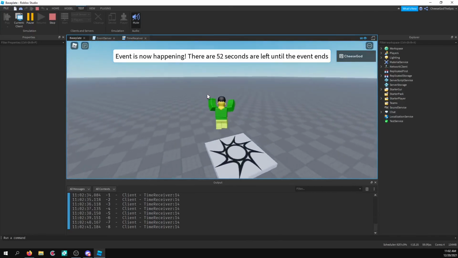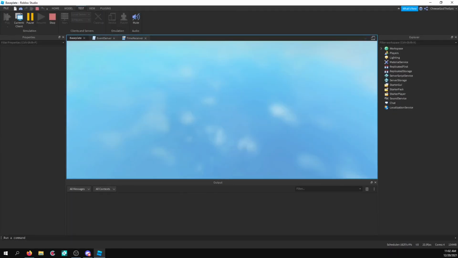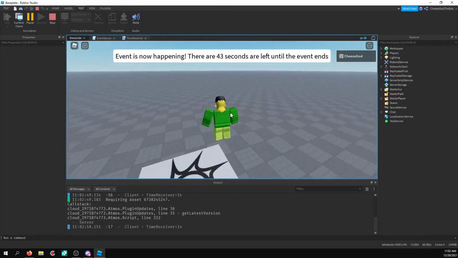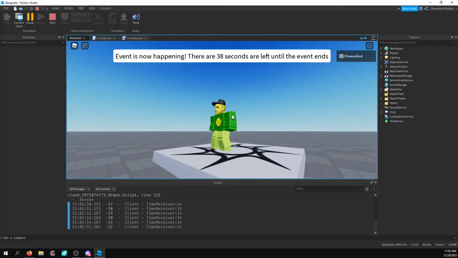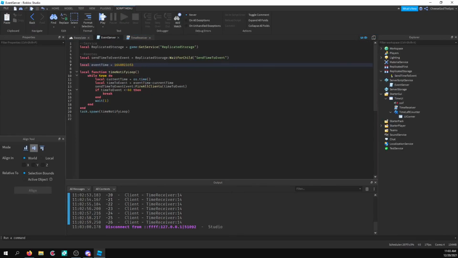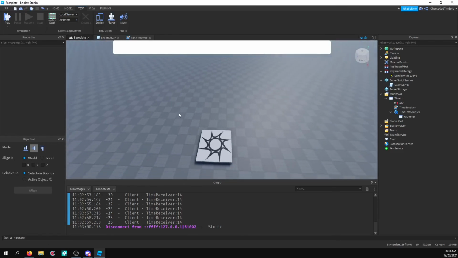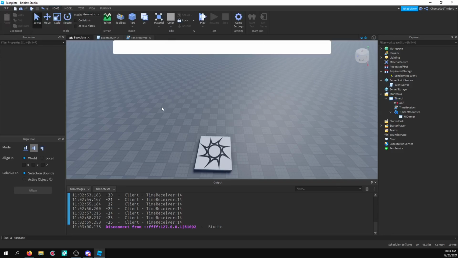Let me just mute that for your ears. And now I'm going to rejoin while it's happening, and hopefully it should still be working properly. Alright, so event is now happening. There are amount of seconds until... Alright, well, I have bad grammar here. But as you can see, that is pretty much comparing the numbers and telling you how much time is left, how it works. So, yeah, with that, that's pretty much the end.